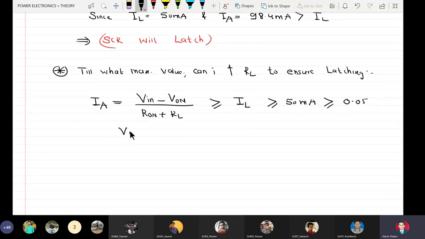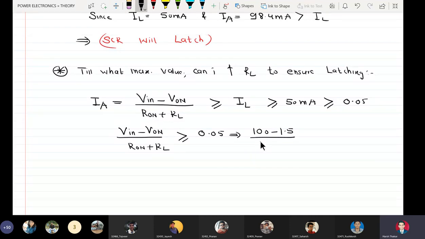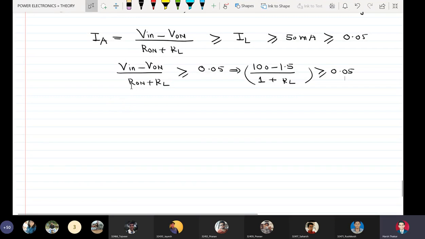So 100 minus 1.5 upon 1 plus RL should be greater than or equal to 0.05.